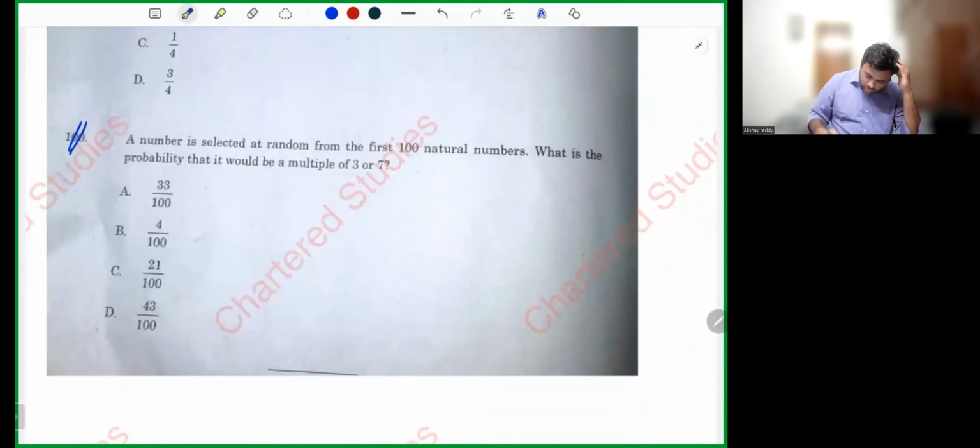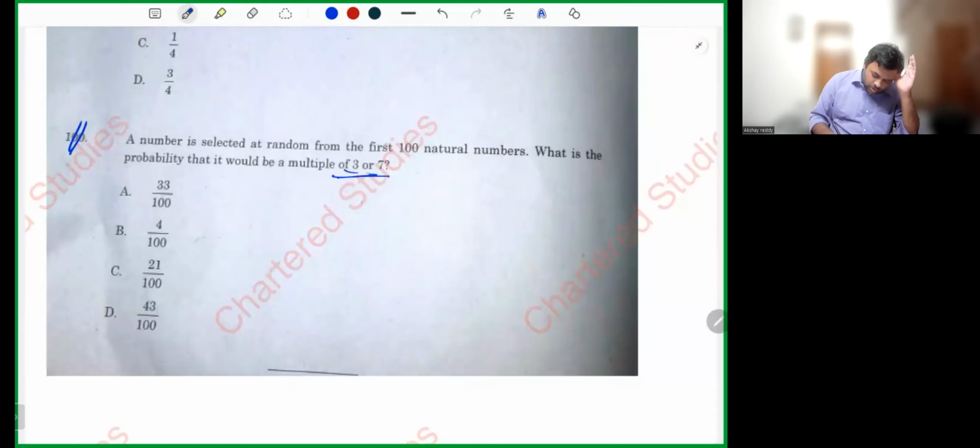Next. Oh, the 100th is also repeated, the same question. What is the probability that it will be a multiple of 3 or 7? This is the third time this question is repeating. The union question. Already club or king I said. That's also union. Earlier sum, this is also.